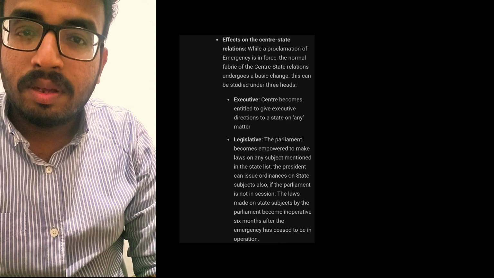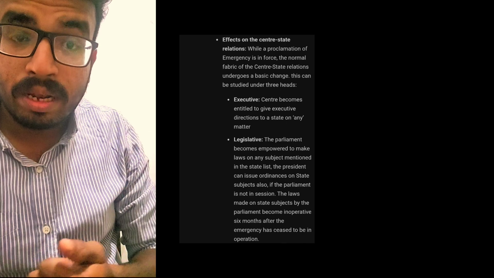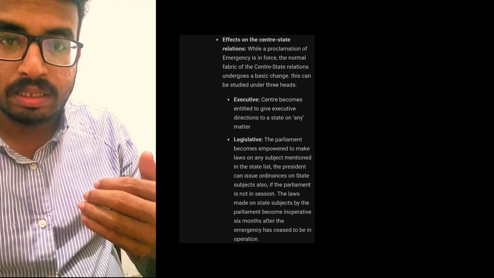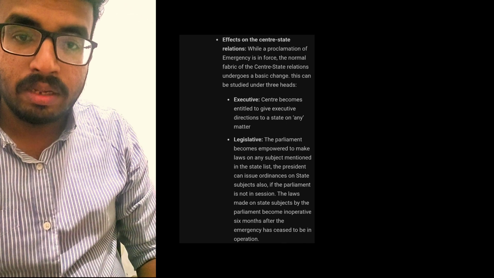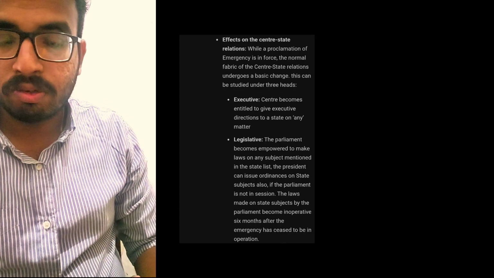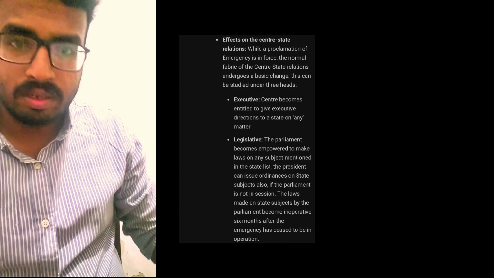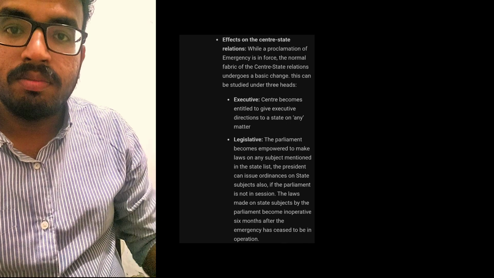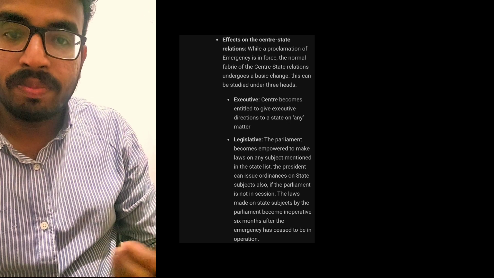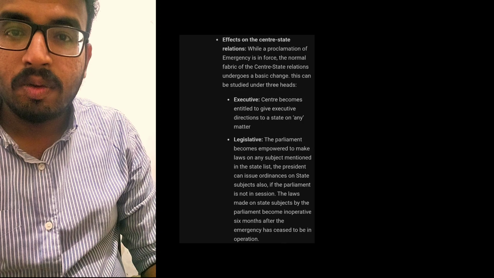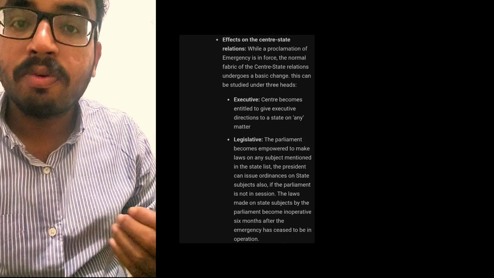Okay, we are going to discuss the approval and the duration of emergency. We came to realize what an emergency is, how it can be imposed, and who is responsible for that: by the advice of the Prime Minister and the Council of Ministers. And when it will be imposed, what are the grounds. Now we are going to discuss the parliamentary approval and duration.